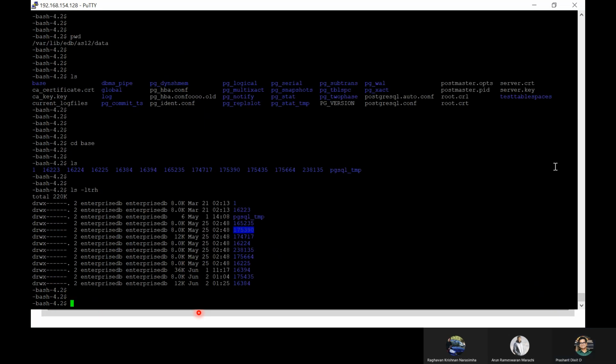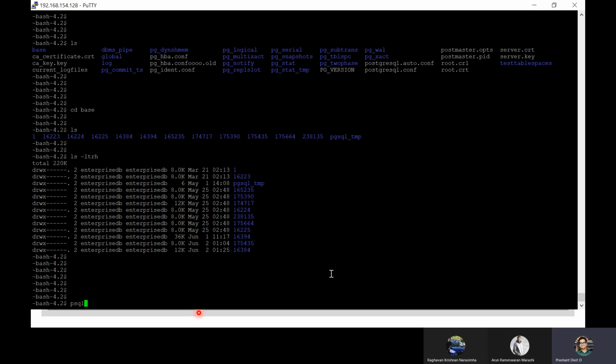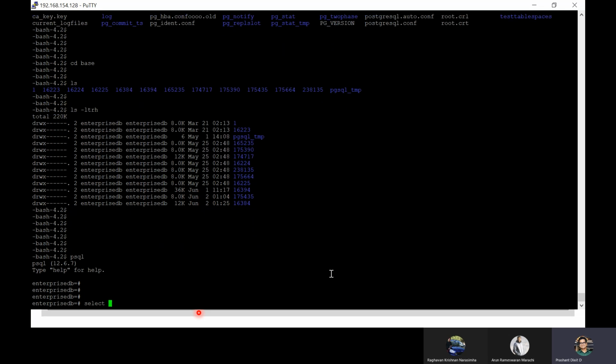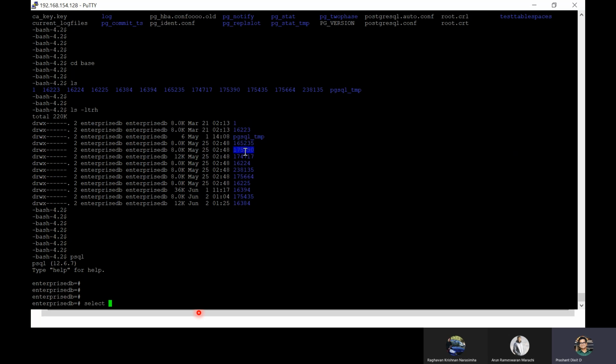Sorry, before that, we also need to check about the data, because right now we've got the folders, and each folder is specific to a database.